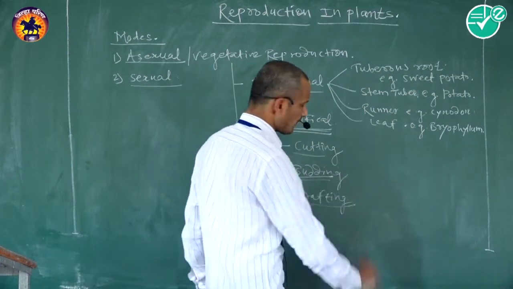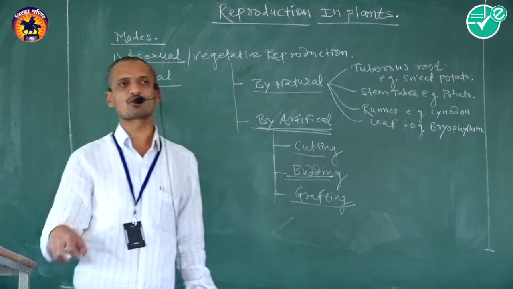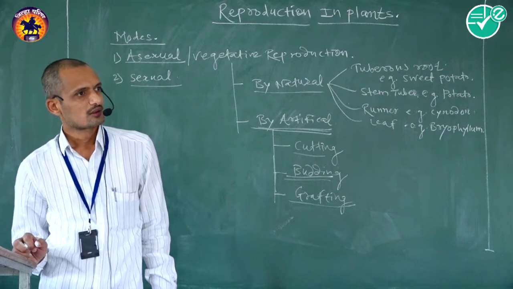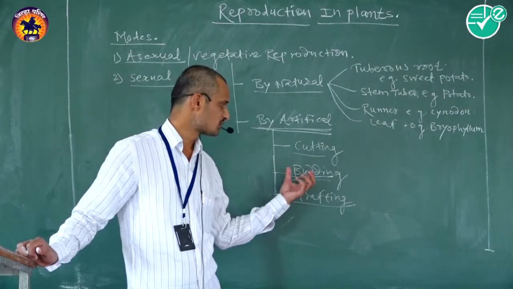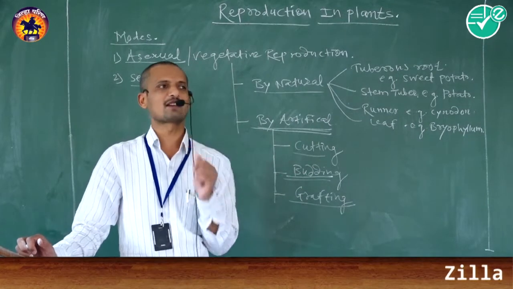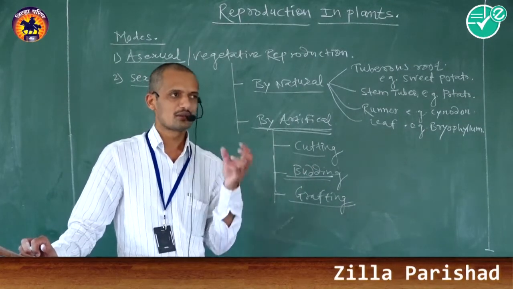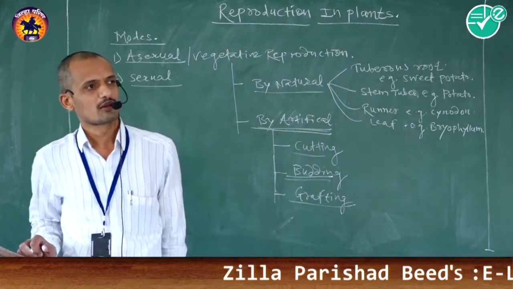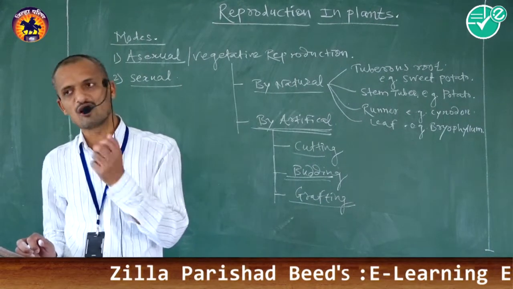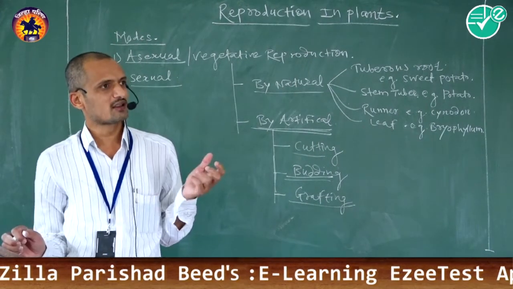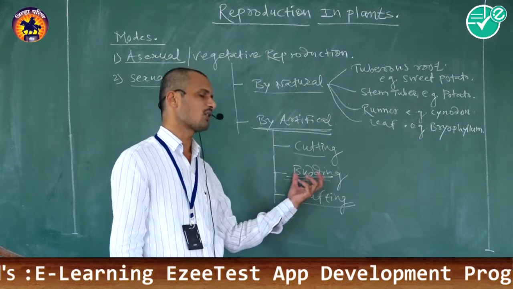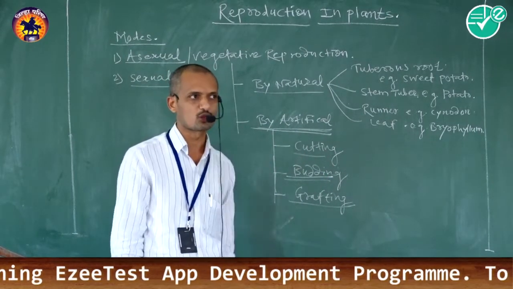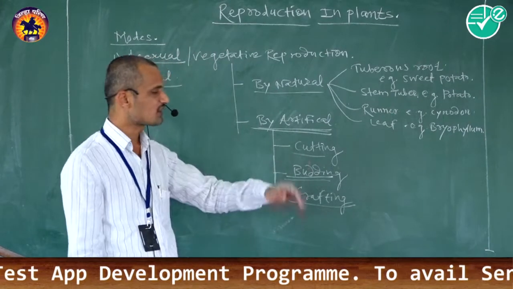Budding means use of a separated bud portion intact with cambium. This bud portion should be inserted directly into the soil to develop a new plantlet, or the bud should be inserted onto the rooted part of a plant body to develop the desirable characteristic of an individual. That is called the budding method of vegetative propagation. And the last one is grafting.